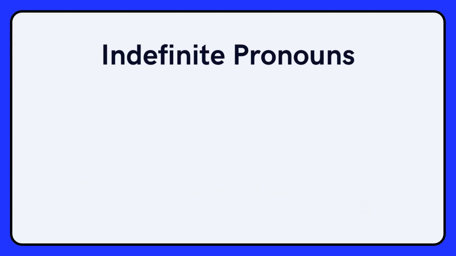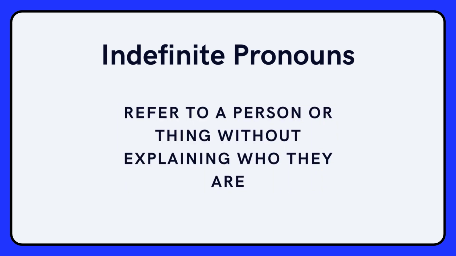Now let's move on to the biggest section I will cover today, which is indefinite pronouns. We use them as a way to refer to a person or a thing, or a group of people or a group of things, without explaining who or what they are. Indefinite pronouns can be singular, such as another, everyone, somebody, anything, or they can be plural, such as many, or they can be singular or plural, for example, none.